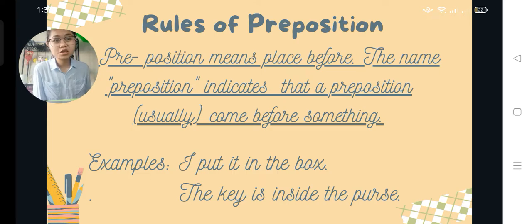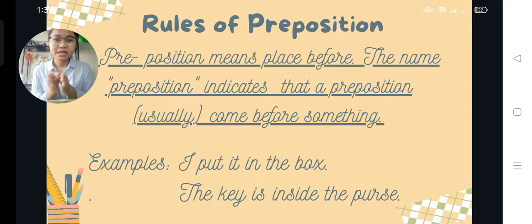So the preposition in this sentence is placed before the object, the word box, which is the something. Another example is, the key is inside the purse.